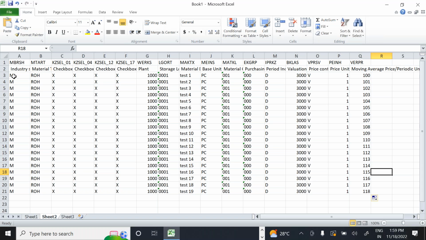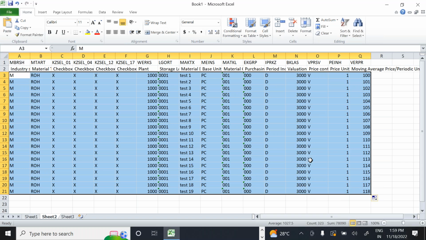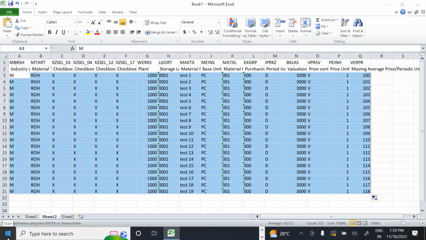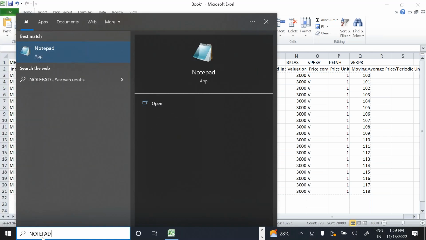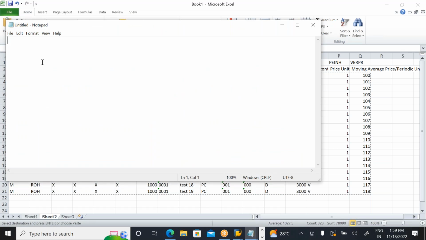These templates will be given by the end users. Now we need to copy the template. All the template I need to copy. Copy the template, first leaving out these two. Copy this template. Go to Notepad.